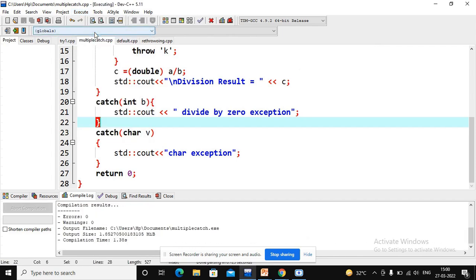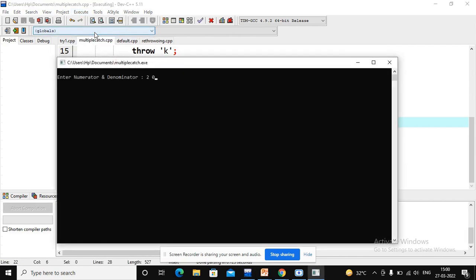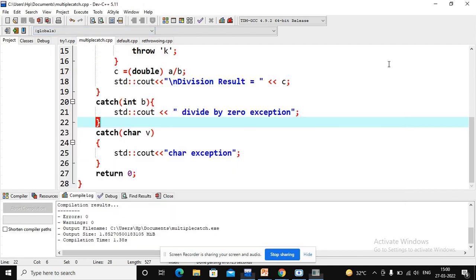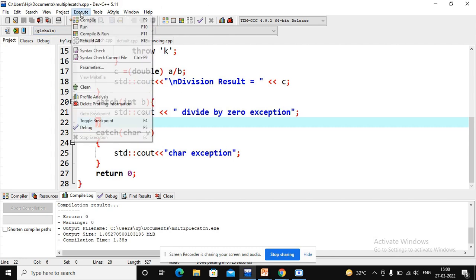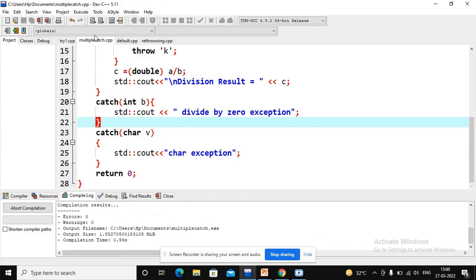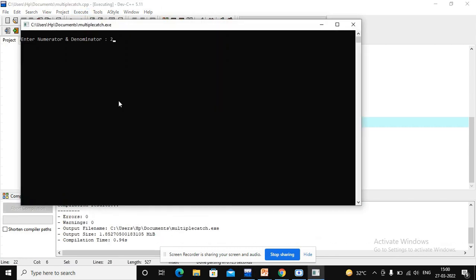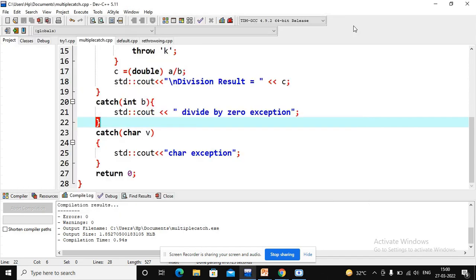I am entering two values, 2 and 0, so it goes to the divide by 0 exception. And if I enter the same two values, then it goes into the character type of exception. Let's check. I am entering 2 and 2, so it goes to the character type of exception. Here I am throwing multiple types of exception.